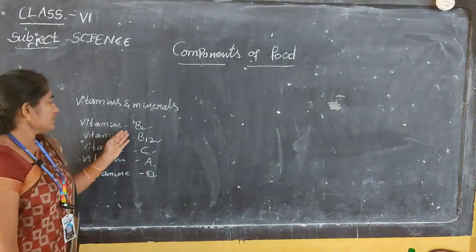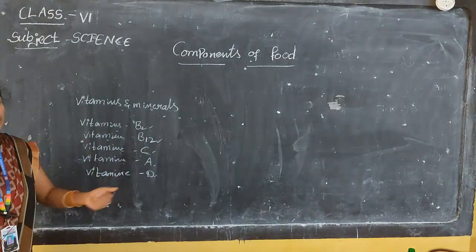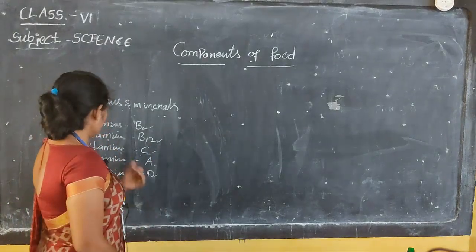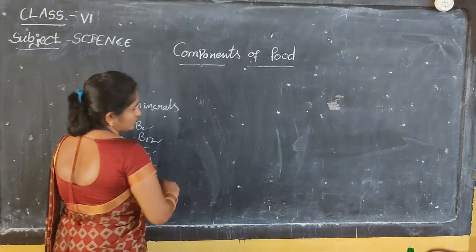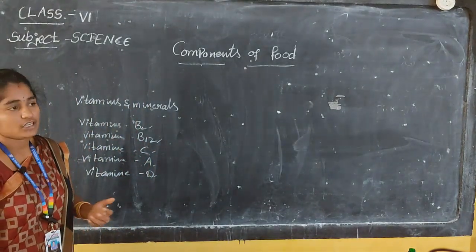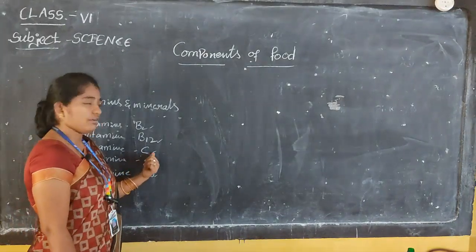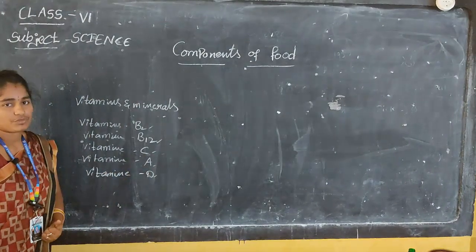Vitamin B is available in grapes and certain kinds of vegetables. Vitamin C is also present in grapes and in citrus fruits like orange. So, what about vitamin A?